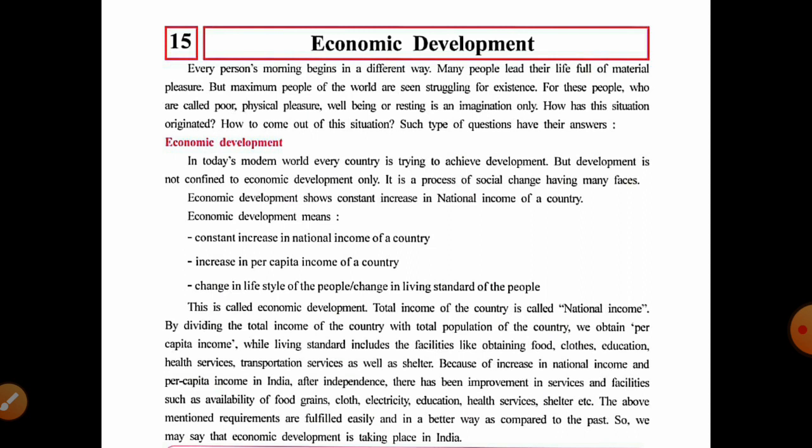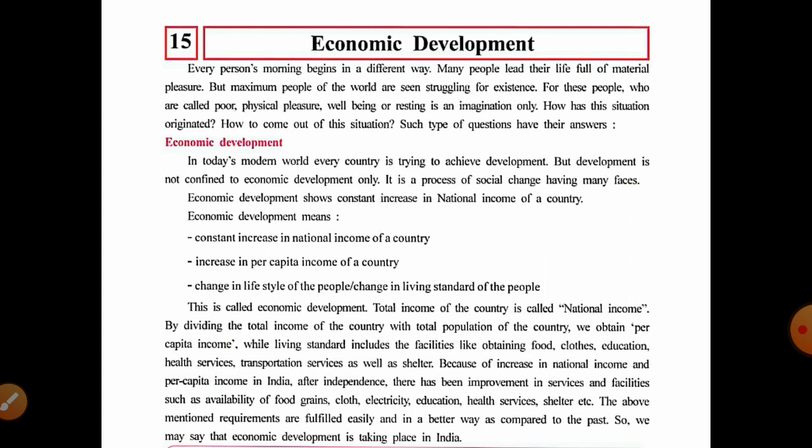Living standard includes facilities like food, clothes, education, health services, transportation services, as well as shelter. We can see there are many different types of houses built in many different areas.